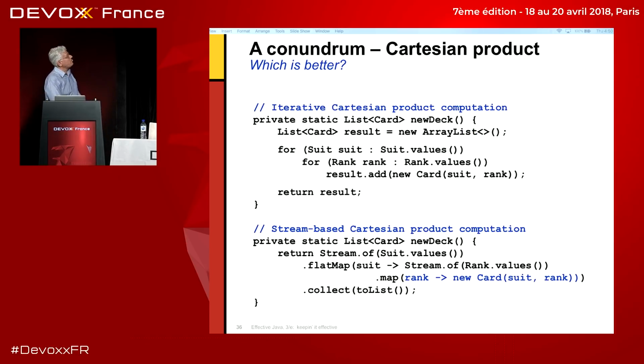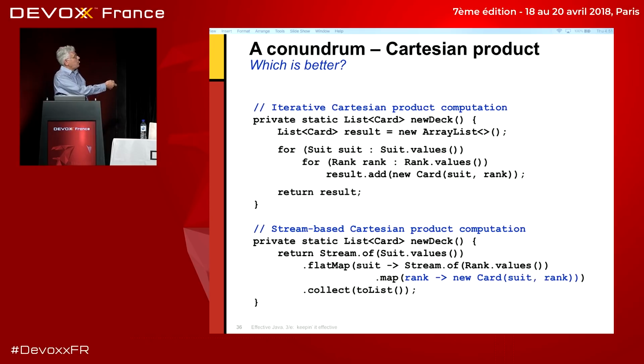A quick conundrum: which of these two is better? These things are computing the Cartesian product. They both basically give you a whole deck of cards, playing cards, with all of the suits, spades, hearts, diamonds, clubs, and all of the ranks, from ace, deuce, whatever. So this is the code that you're probably used to. It's just a nested for loop where you go over all of the suits, over all of the ranks, and you add to a result a new card, which has the given suit and rank, and you return the result.